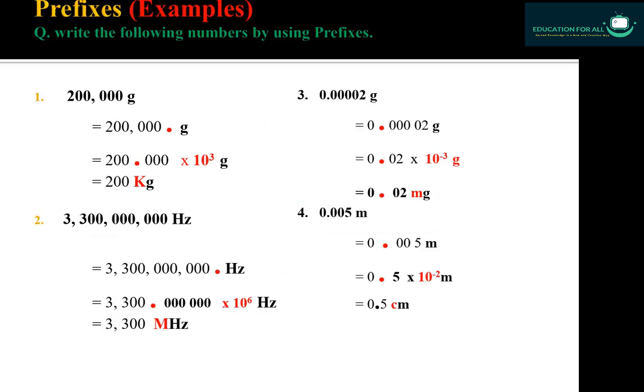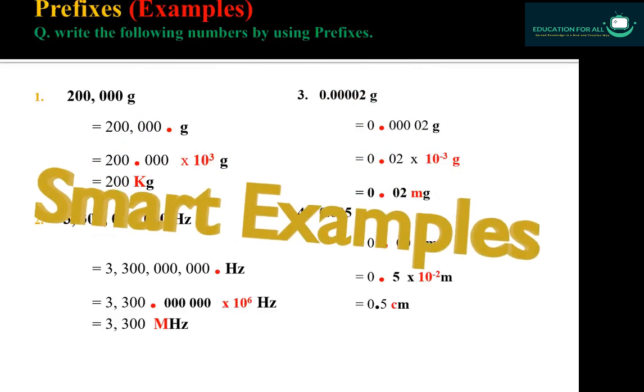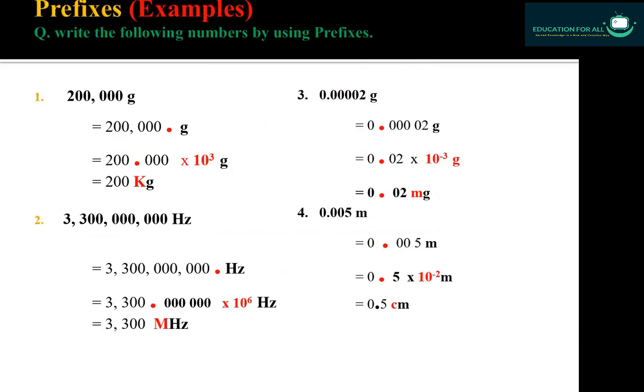Now come to some examples. Here I will discuss how you can write bigger values and smaller values or quantities by using prefixes. Here you can see this one is the bigger value, 200,000 grams. G is given, that is the unit, but there is no prefix here. Hertz, the unit is given, but there is no prefix.